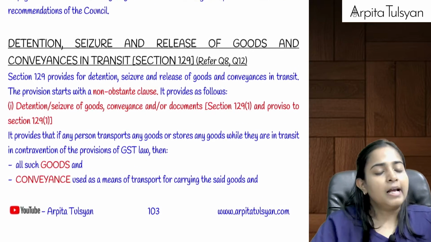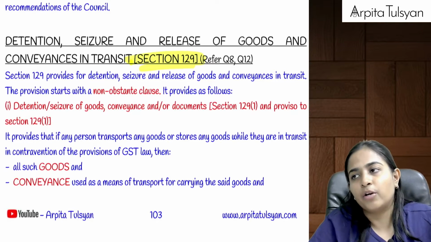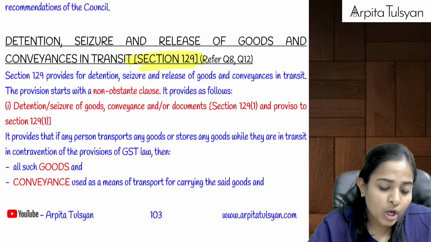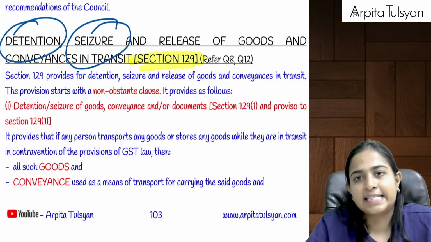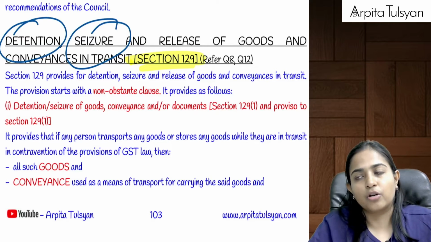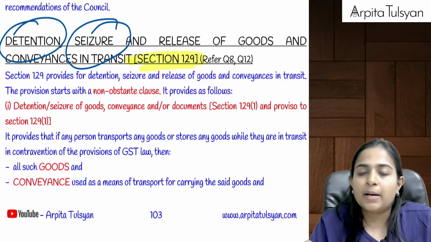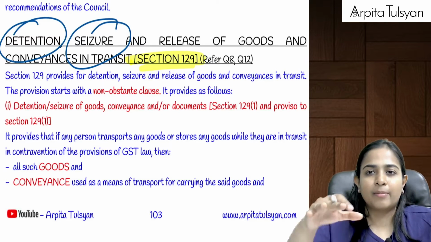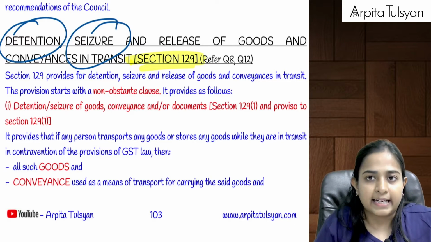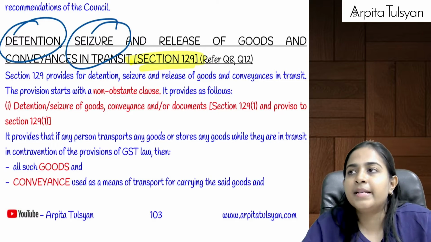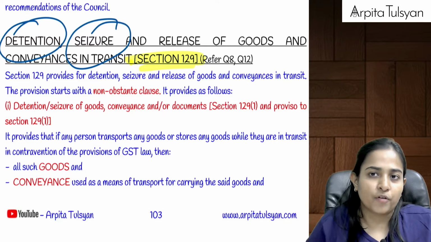Are you clear till here? Okay, now moving on to the important sections. 3 important sections we are going to do together: 129, 130 and 132. Okay, 129 talks about 2 cases mainly, that is detention and seizure. Not confiscation. Confiscation is going to come in section number 130. Here we are going to study about section number 129, which talks about detaining some goods, detaining the vehicle, conveyances, and seizing it. Detaining basically means not giving access to the owner, and seizing it means taking the possession of the same.